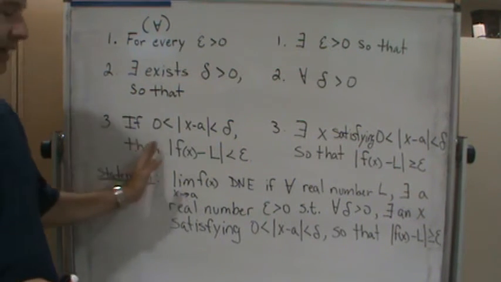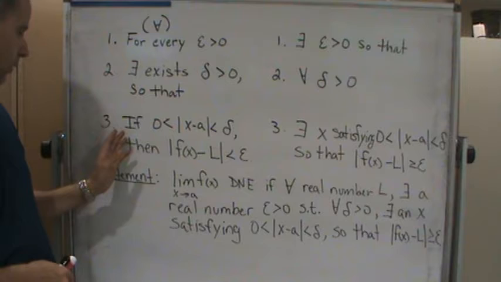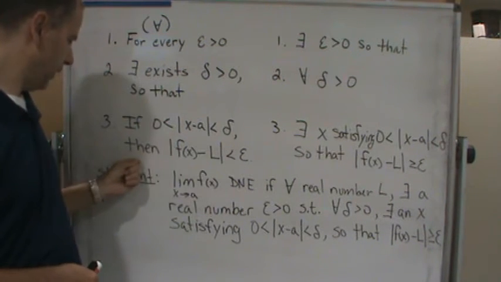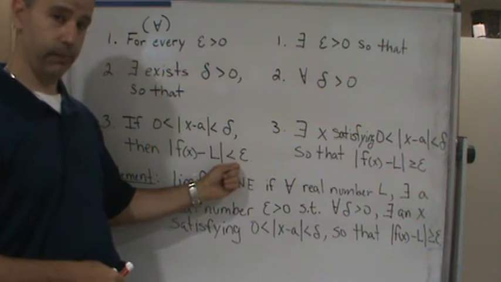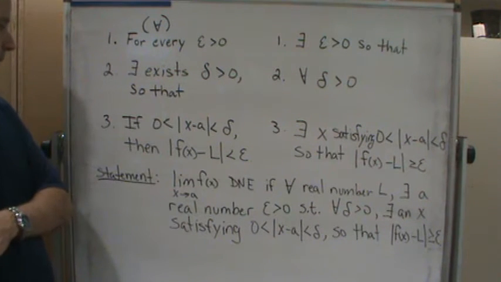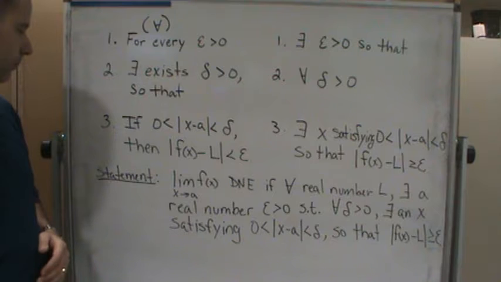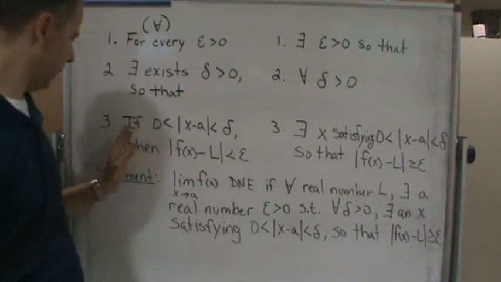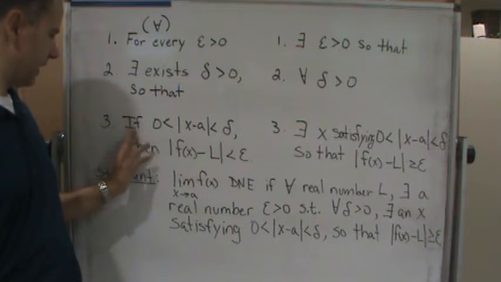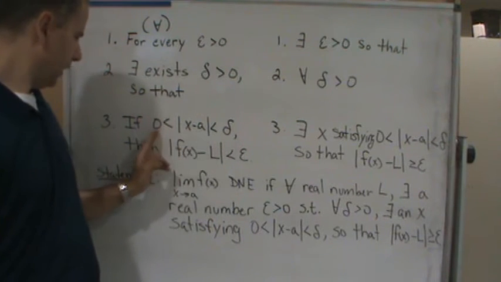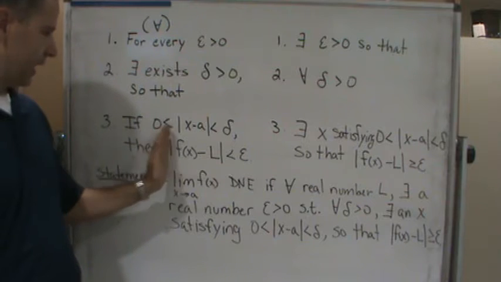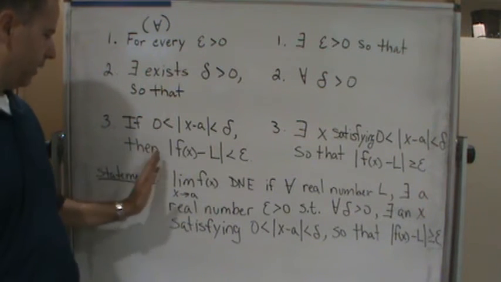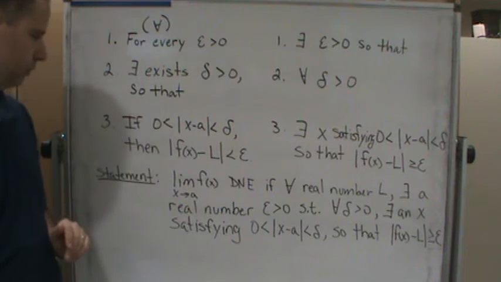The third one is a conditional, an if-then statement, or what we call an implication. If this is true, then this must be true. So here, if x satisfies this, then this must be true.